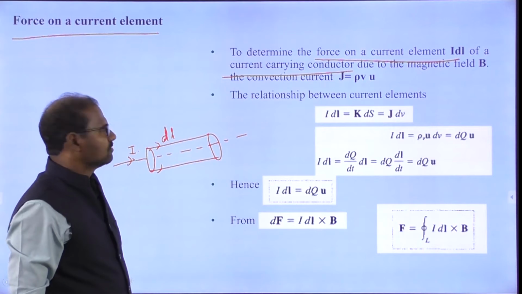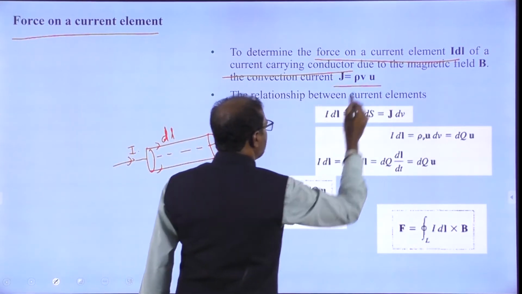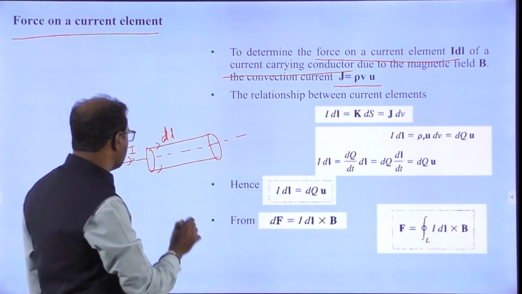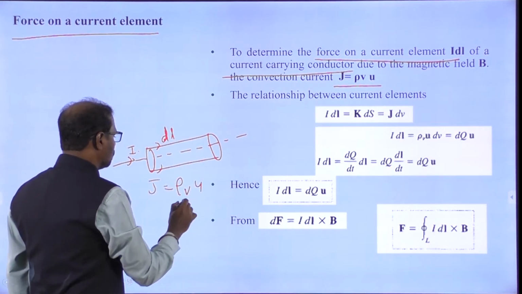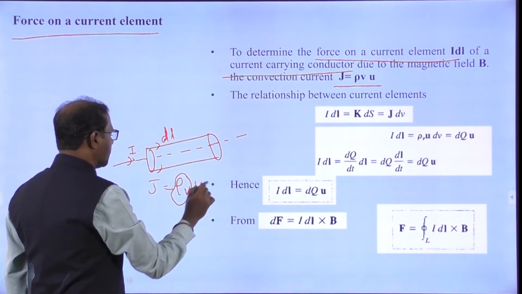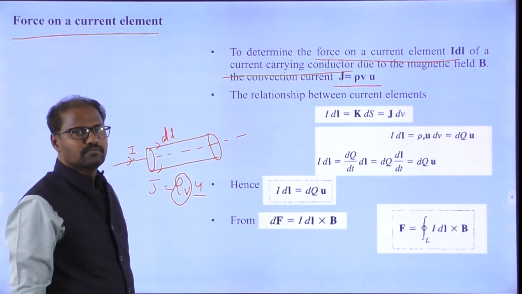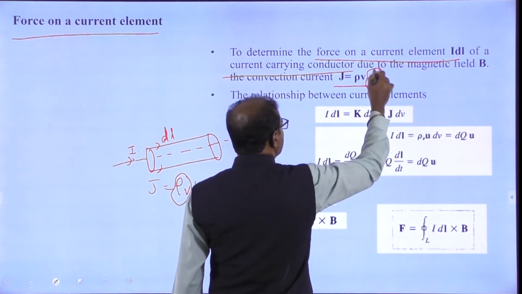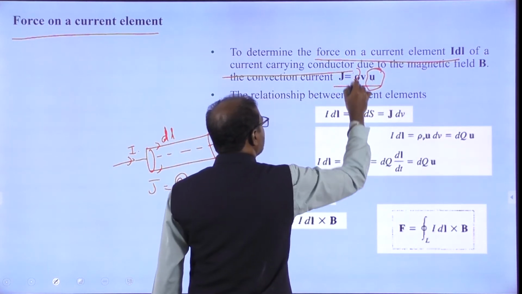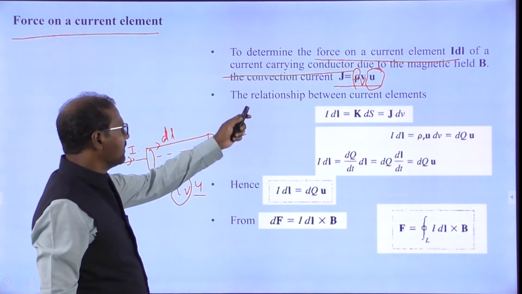So what is the force? Normally we take J, the conduction current density. J is equal to rho V into U, the volume charge density into velocity. I told you, only if there is some velocity will you get the force. Rho V is called the volume charge density.